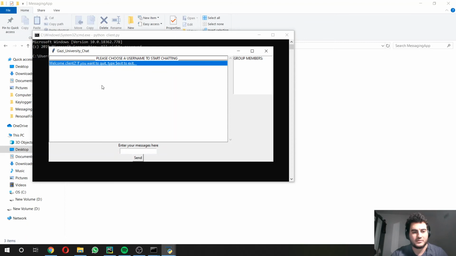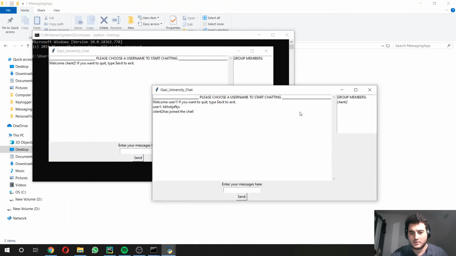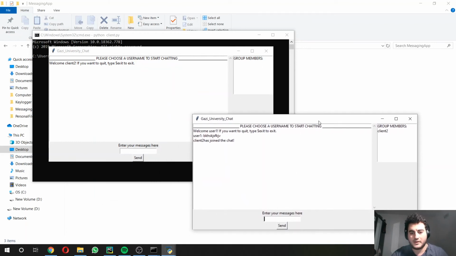Welcome client 2. Alright, so whenever we have an incoming connection, after the first connection it will recognize it and then add it to the group, and it will just create a group chat.